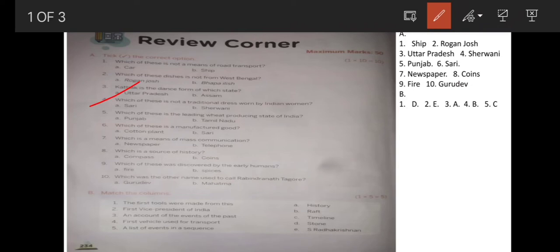4. Which of these is not a traditional dress worn by Indian women? The answer is B. Sherwani is not a traditional dress worn by Indian women. Why? Because the traditional dress worn by Indian women is sari. Okay, sari is worn by the Indian women. So the answer is option A, sari.